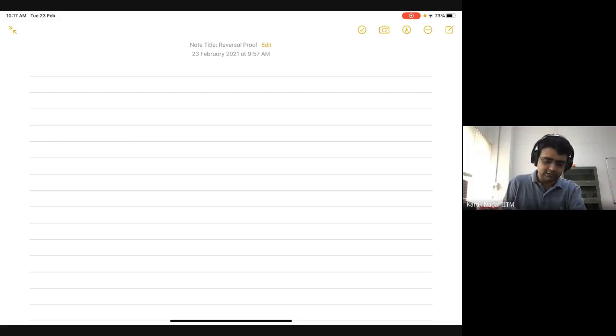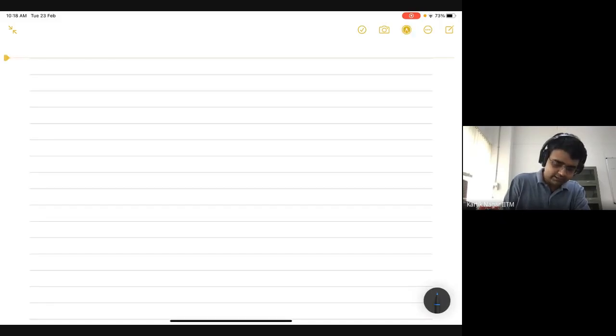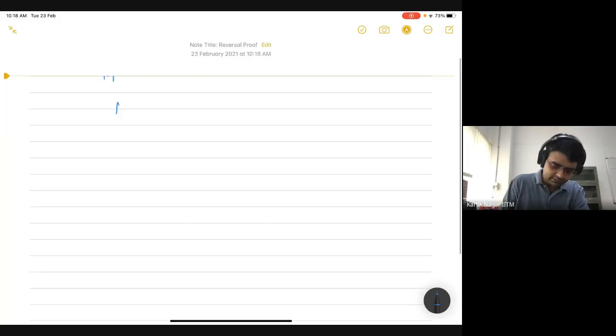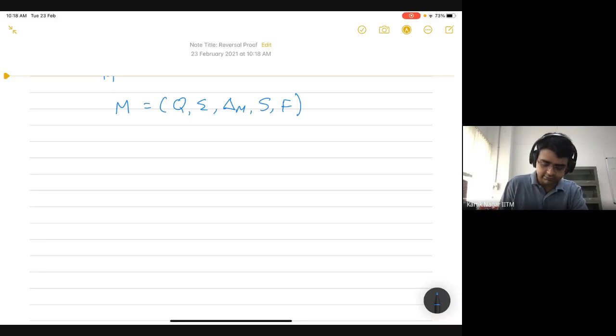Okay, so let's do this. Let's say that we are given this NFA for L. Let's call this NFA M. It is given by some set of states Q, sigma, delta M, the set of start states, and the set of final states of M. We want to construct the NFA which would accept the reversal of the language of M. So any suggestions for how we can do this?